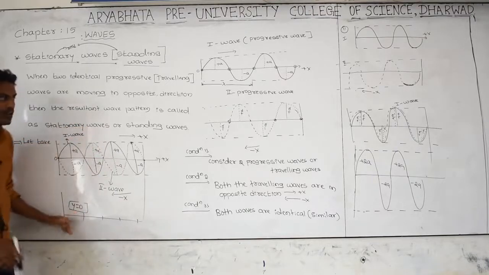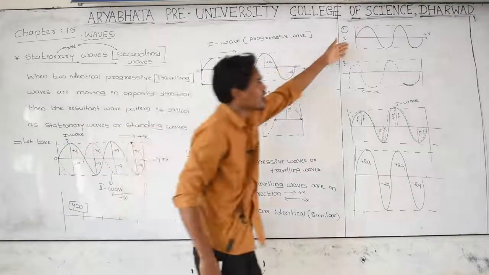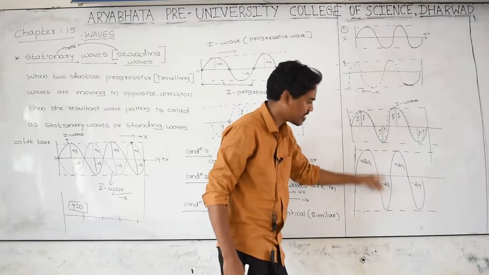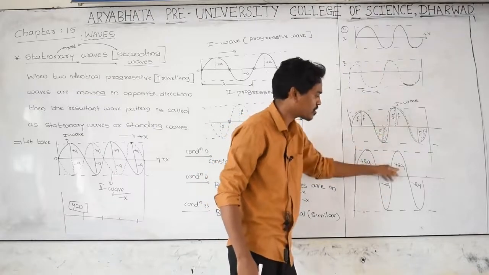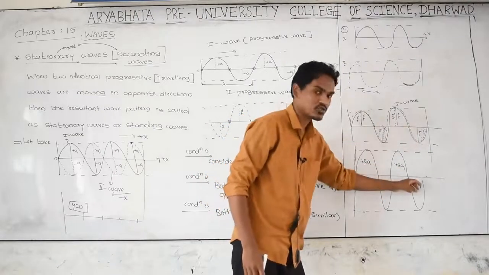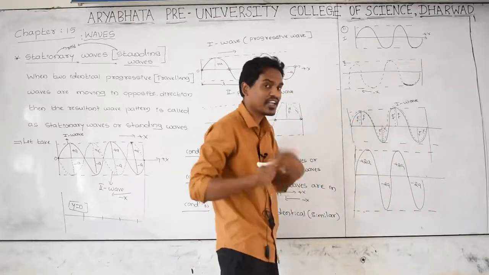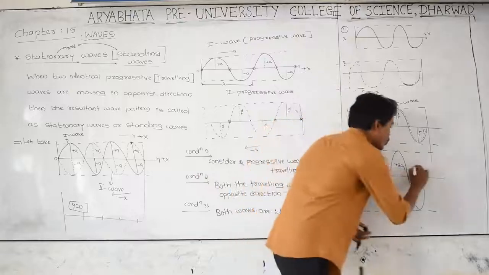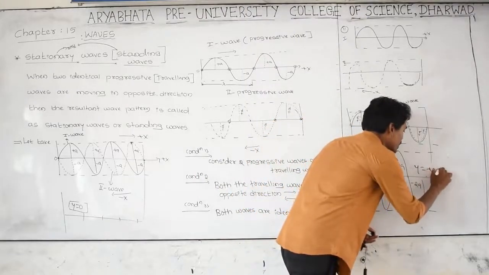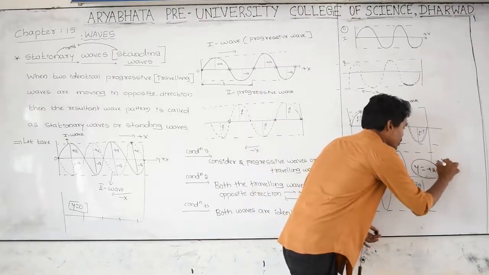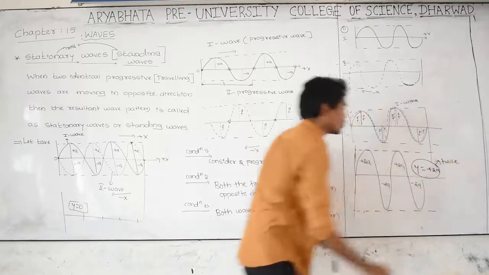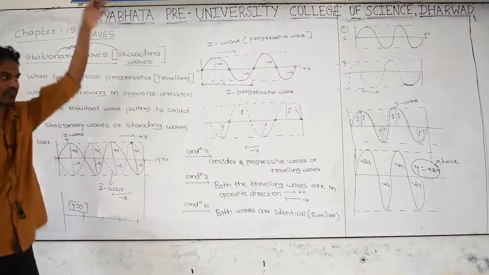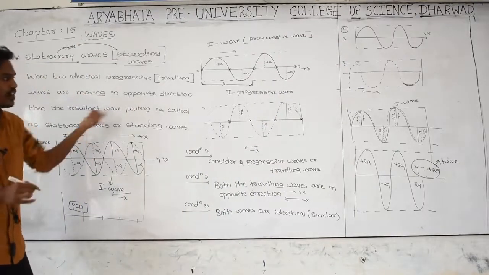Or another condition, the waves should be merged like this, and here plus a plus 2a, minus a minus a minus 2a. When these two waves have been exactly merged, then the wave energy becomes double, and here y is equal to plus 2a, which means the amplitude becomes twice. The amplitude becomes twice, and here the amplitude becomes zero. We can study this further in theory.